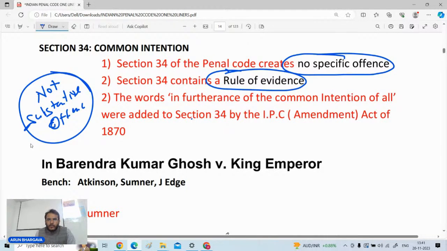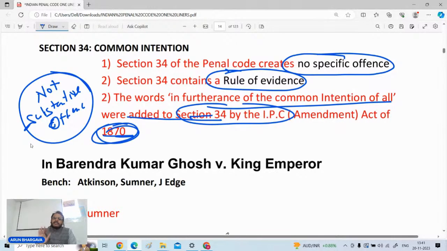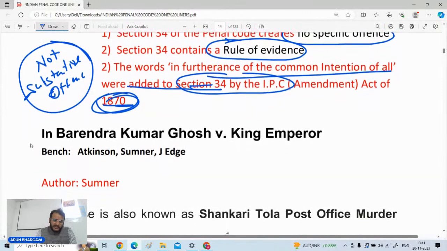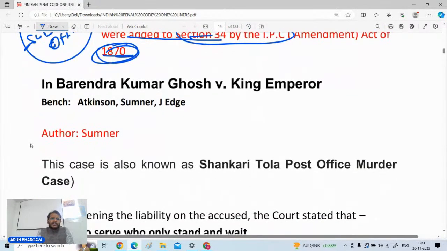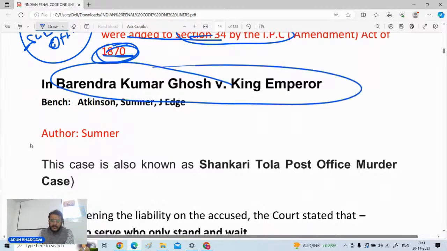And the words used in section 34, that is "in furtherance of the common intention of all", were added in section 34 in the year 1870. ये पूछा जाता है कि ये "in furtherance of common intention of all" कब ऐड हुआ? So it was added in the year 1870. Now coming to the judgments related to section 34, the Shankari Tola post office murder case, किसको कहा जाता है? Virendra Kumar Ghosh versus King Emperor.